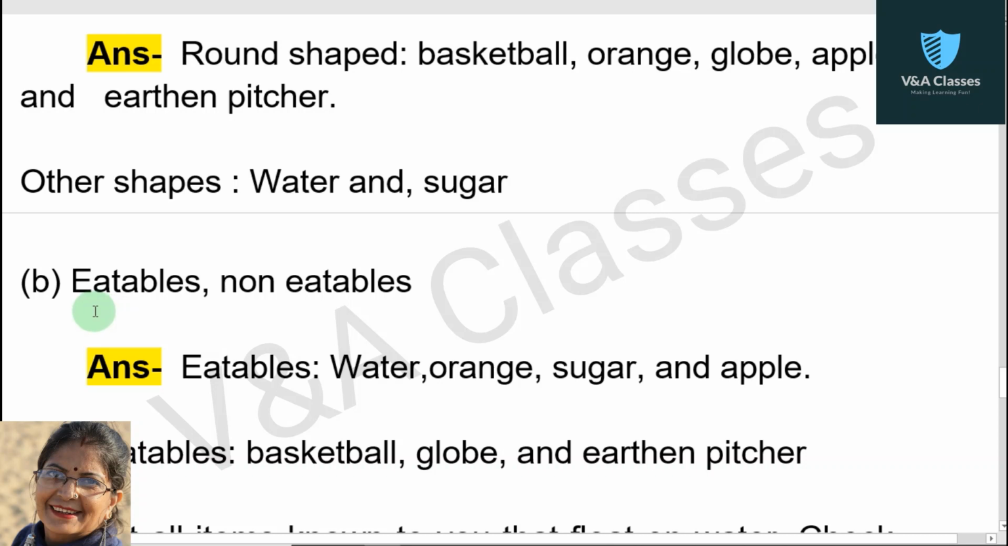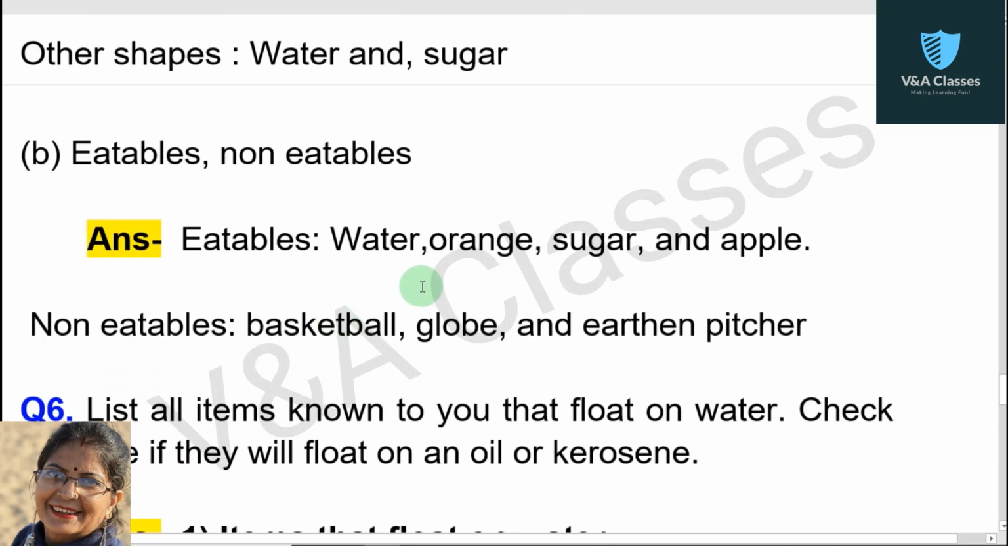Now another group, eatables and non-eatables. For eatables, material and objects are water, orange, sugar, and apple. For non-eatables group, material and objects are basketball, globe, and earthen pitcher.